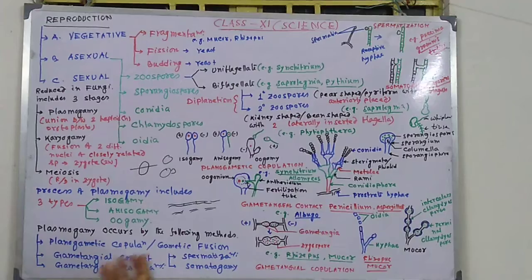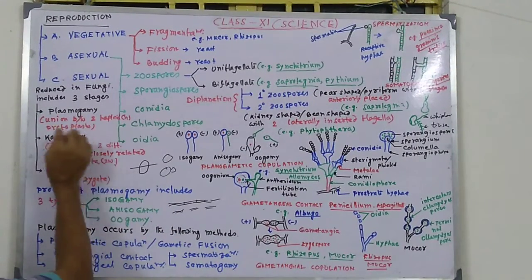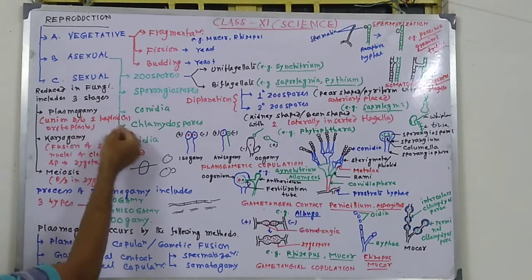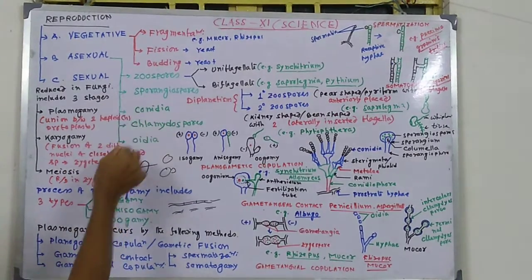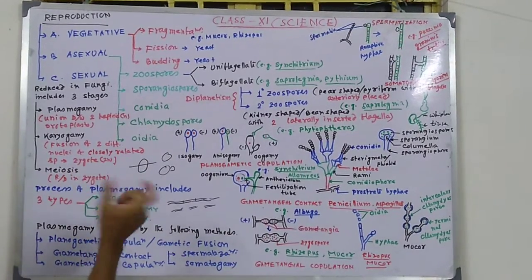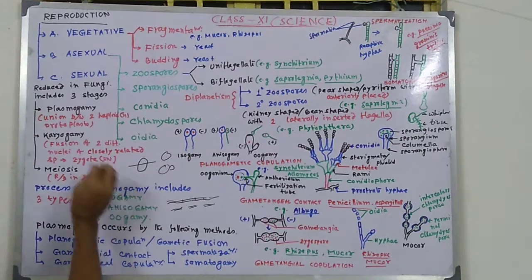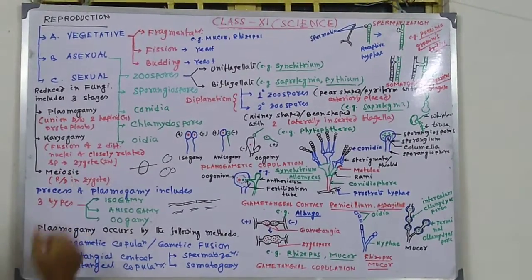What is plasmogamy? Plasmo means protoplasm, fusion of protoplasm, union between two haploid protoplasts, obviously of opposite sex. Karyogamy, karyo means nucleus, and gamy means fusion. So fusion of two different nuclei of closely related species leading to formation of zygote.